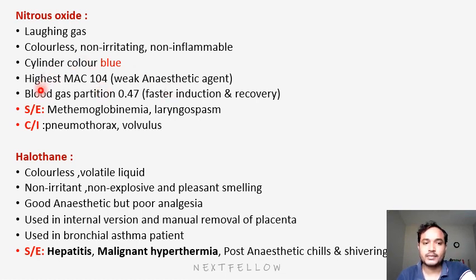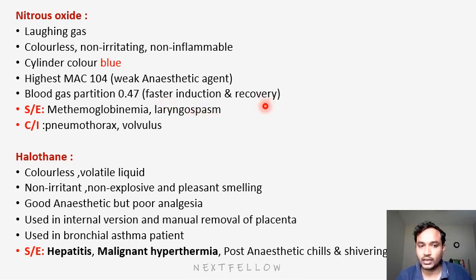Next is blood gas partition. Blood gas partition means solubility of the anesthetic. For example, for nitrous oxide the blood gas partition is 0.47. That means it is very low, so once we inject the drug, it will be soluble fast. Obviously induction will be fast, and after metabolization recovery is also fast.